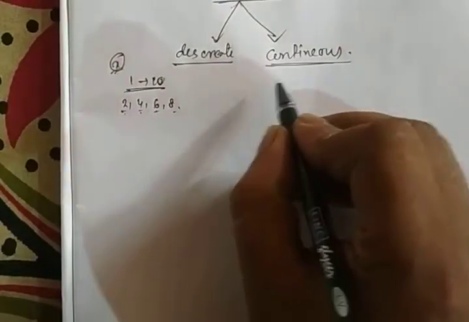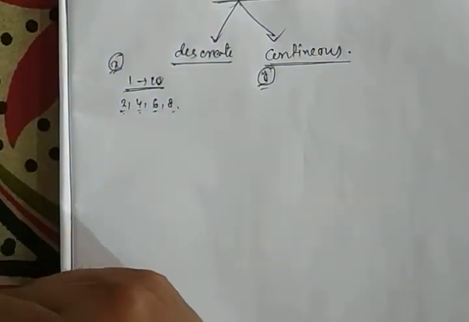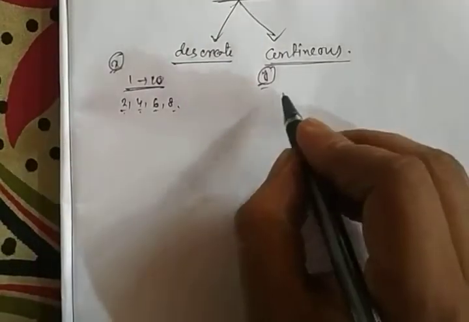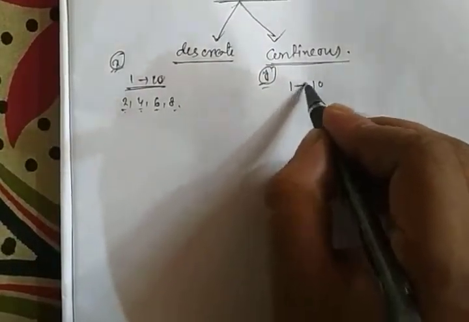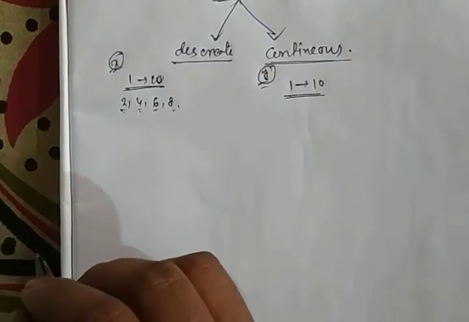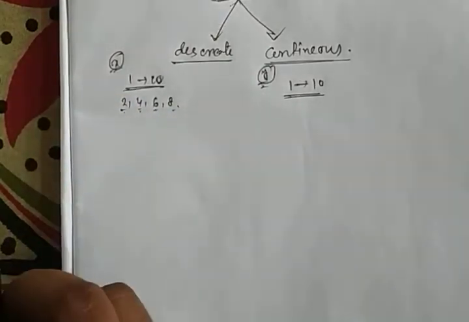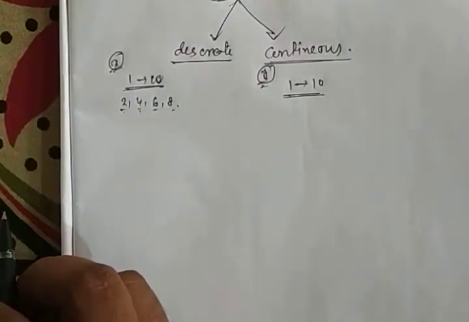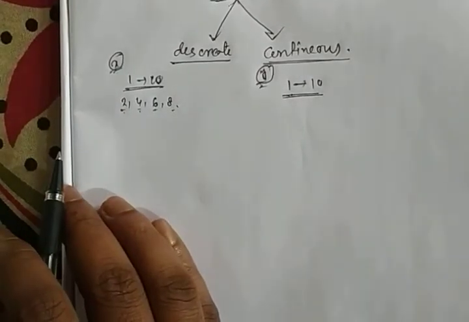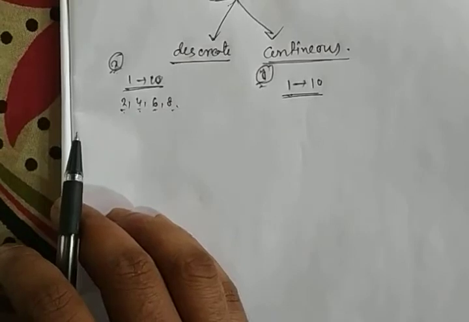Such as, if we say y is a variable corresponding to a certain character, and y can take any value from 1 to 10, the numbers between 1 to 10 are infinite, so y can take any values between 1 and 10. Okay, then y will be called a continuous variable.